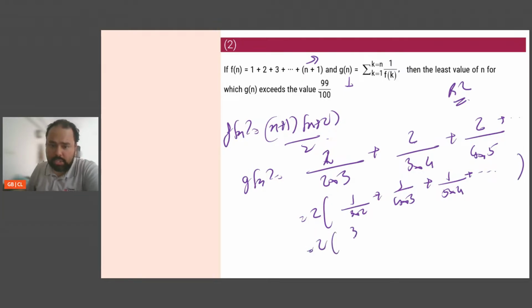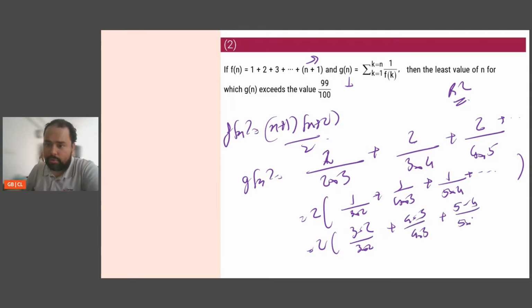So 2 into this I can write as 3 minus 2 by 3 into 2, plus 4 minus 3 by 4 into 3, plus 5 minus 4 by 5 into 4, and so on and so forth. And from here I'll be able to put it in simple terms. This is 3 by 3 into 2, which is half.